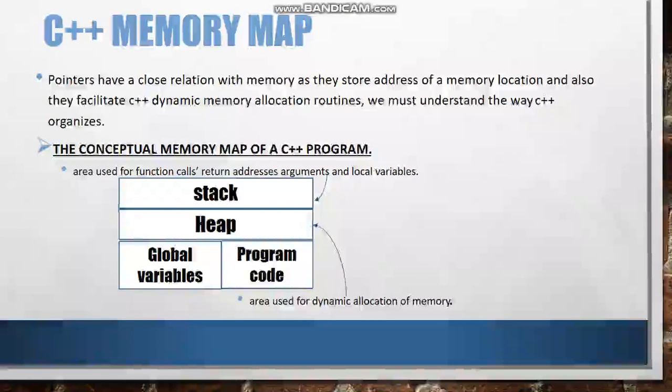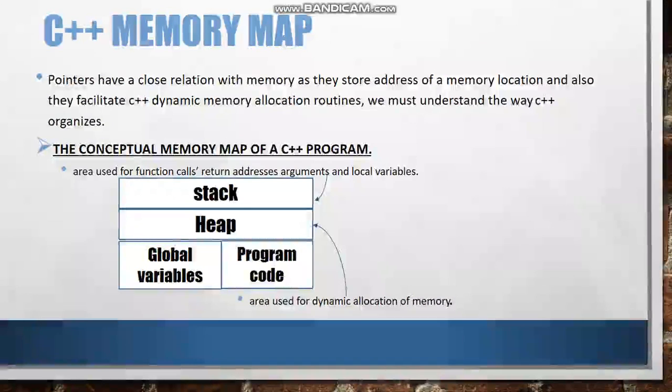Now let us see the topic C++ memory map. Pointers have a close relation with memory as they store the address of a memory location, and they also facilitate C++ dynamic memory allocation routines. We must understand the way C++ organizes memory. How the values of pointers are stored in memory is understood by this figure.